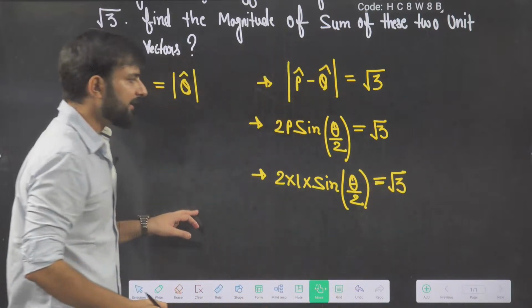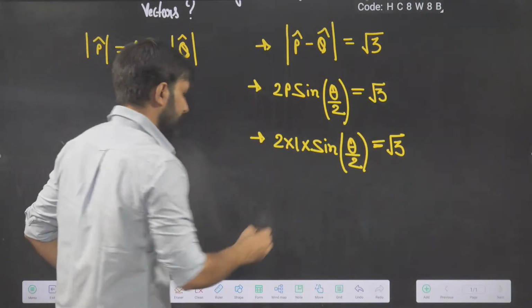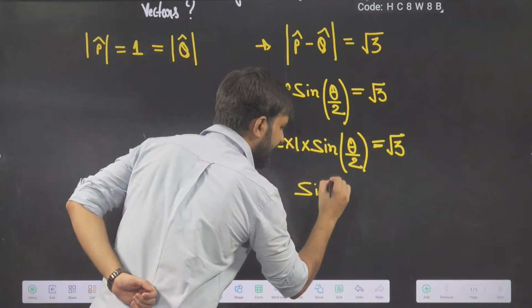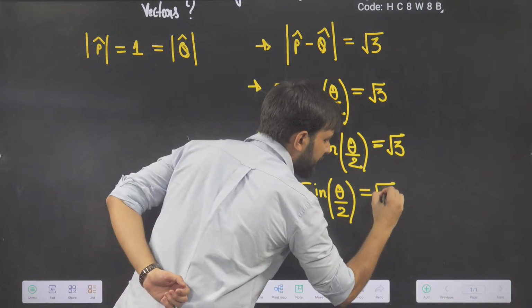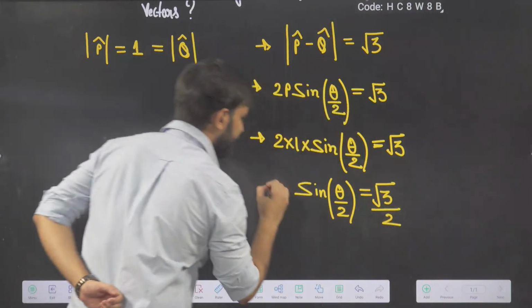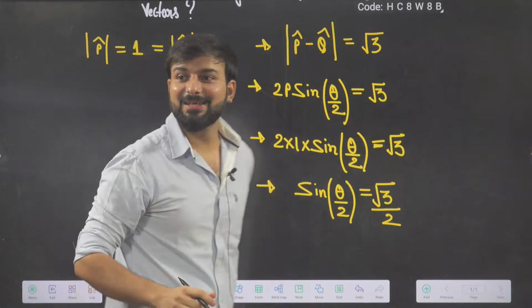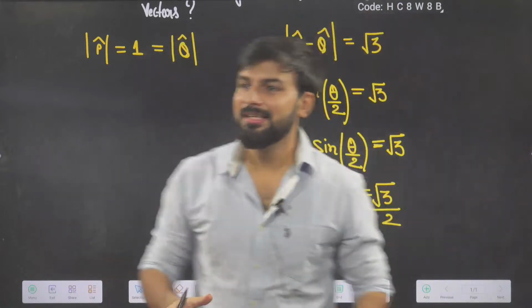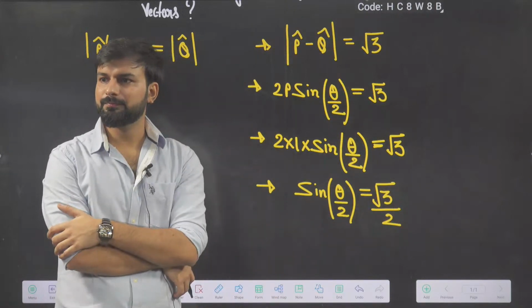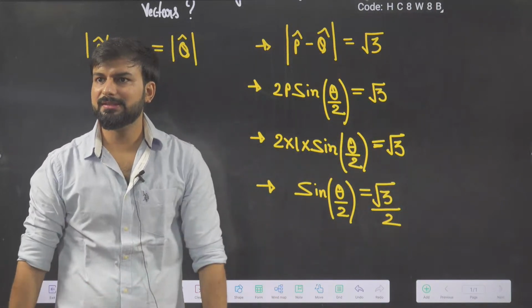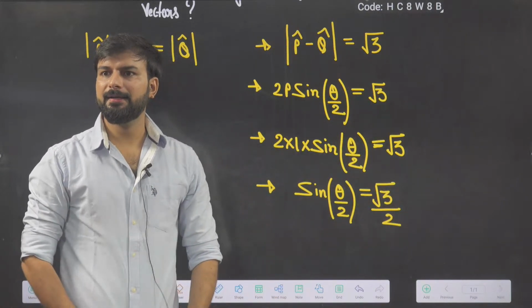Now tell me, beta, for sine theta by 2 what can I write? Sine theta by 2 is equal to root 3 by 2. At what value does sine give root 3 by 2? Tell me the answer fast.